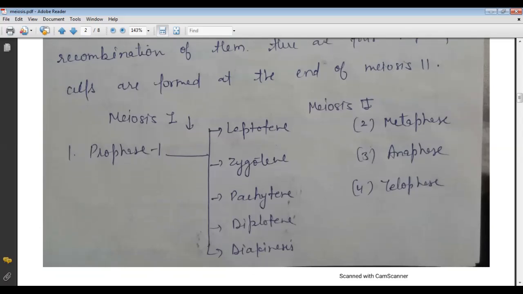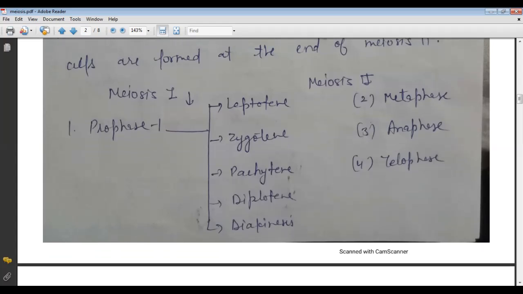Each cell has 46 chromosomes, so in the first part, meiosis 1, the 46 chromosomes are divided into 23 and 23, and then they combine, forming the daughter cell, which has 46 chromosomes each.